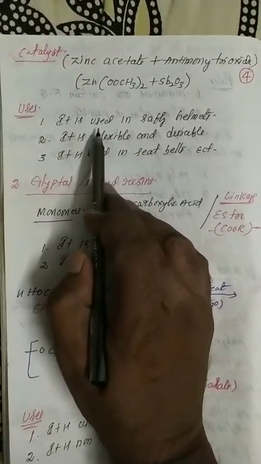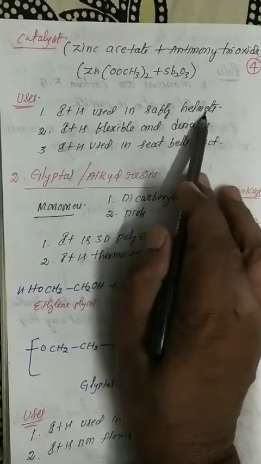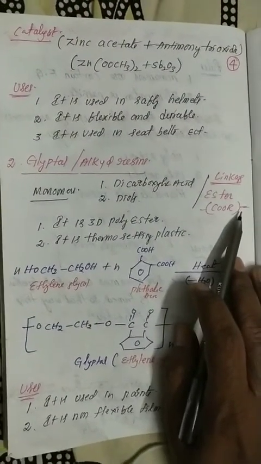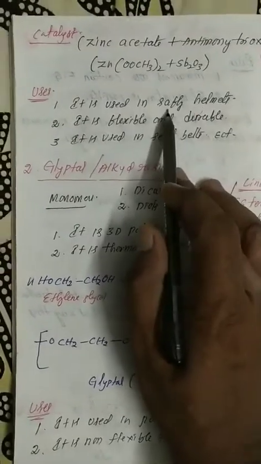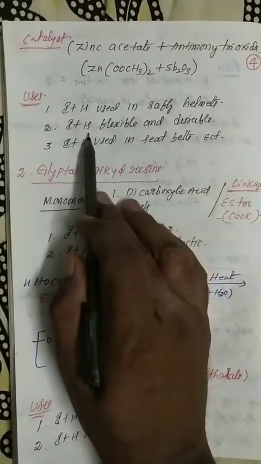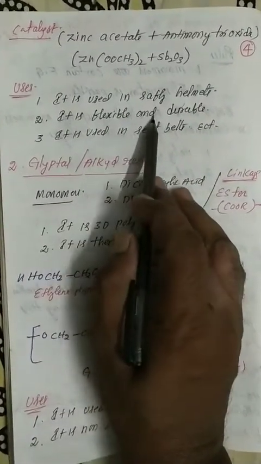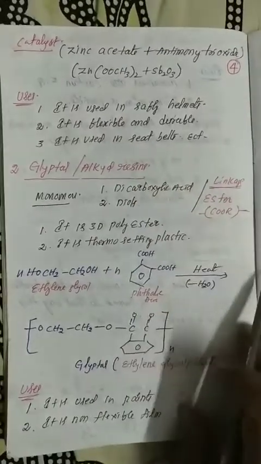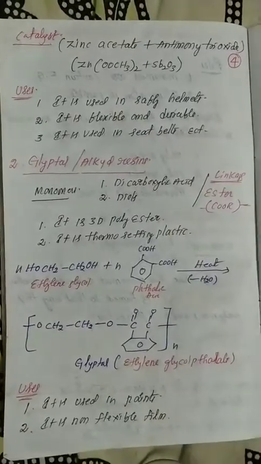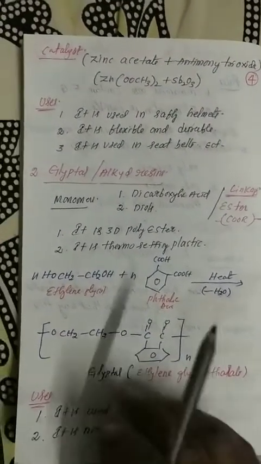Next, what are the uses of Terylene? It is used in safety helmets. Generally bike riders and car riders definitely use helmets, so safety helmets are manufactured with Terylene. Another one, it is flexible and durable. And the last one, it is used in seat belts, etc. Car seat belts, bus seat belts, and so on. So now you have finished one example from polyester: Terylene.